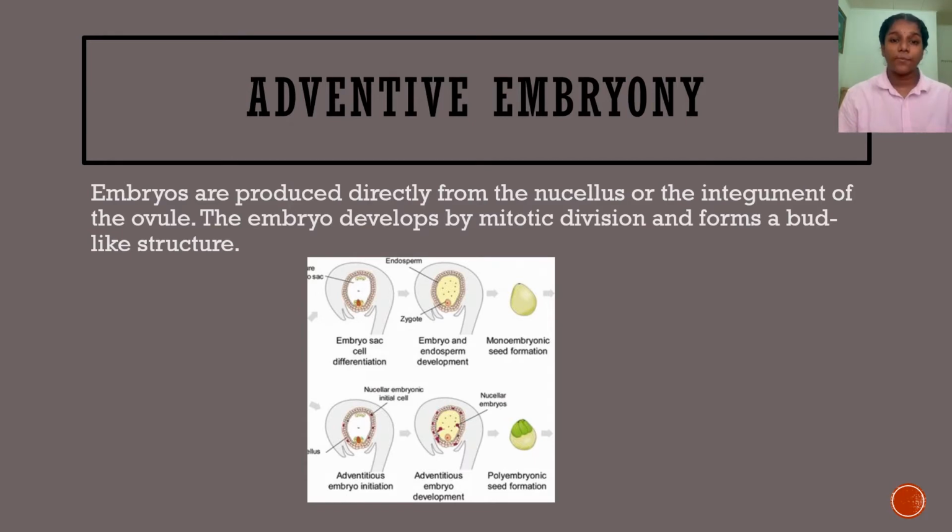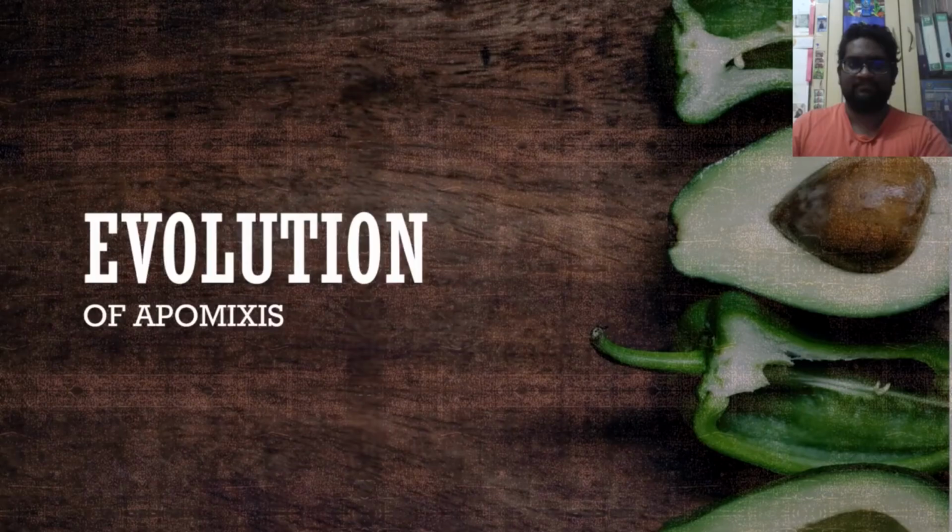Last type of apomixis is adventive embryony. Embryos are produced directly from nucellus or integument of the ovules. We already know what is nucellus, but the integument is the tissue that protects the ovules. It covers the ovule. In this adventive embryony, the embryos develop by mitotic division and form bud-like structure. So the cells of integument or nucellus are diploid. So obviously the embryo that produce are also diploid.